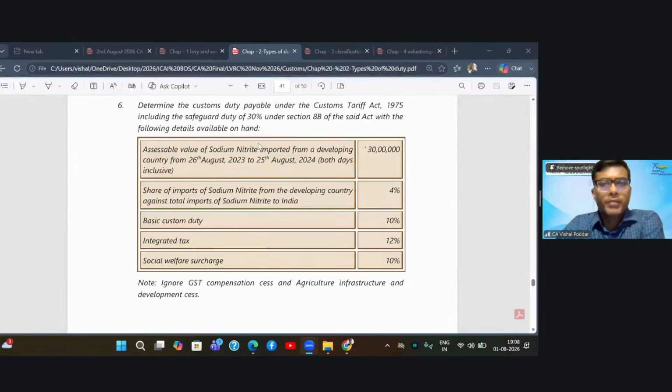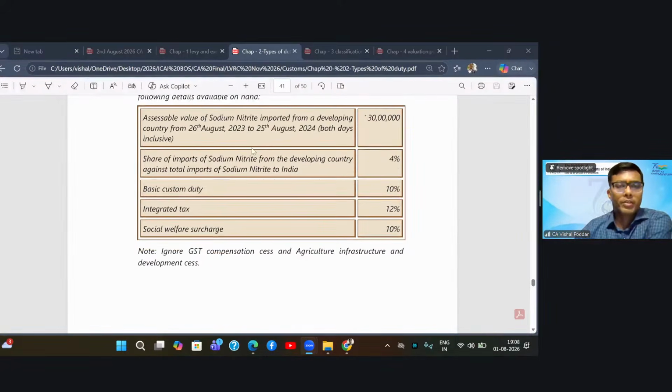So what is given over here? Determine the customs duty payable under the Customs Tariff Act 1975, including safeguard duty of 30% under section 8B of the said Act, with the following details. There is one more duty, which is safeguard duty. The assessable value of the goods, sodium nitrate imported from a developing country between 26th August and 25th August, both days inclusive, is rupees 30 lakhs. The share of import of sodium nitrate from developing countries against total import is 4%. Now, this is going to be important.